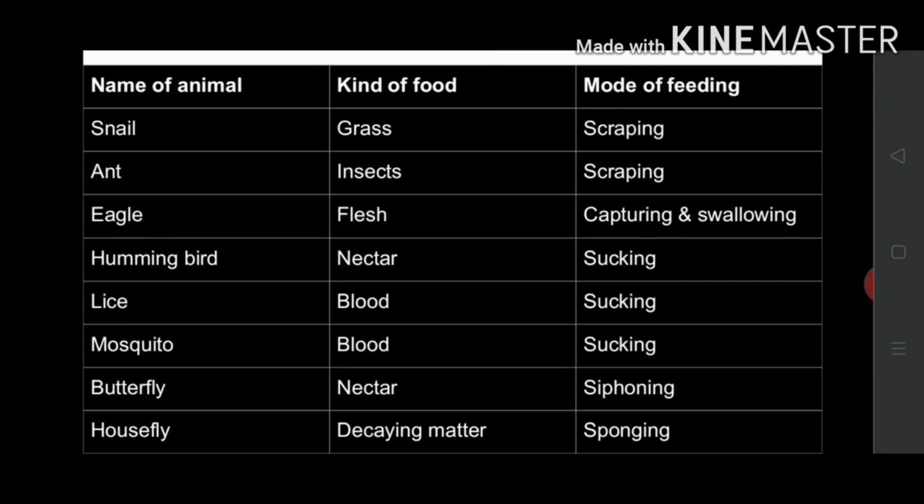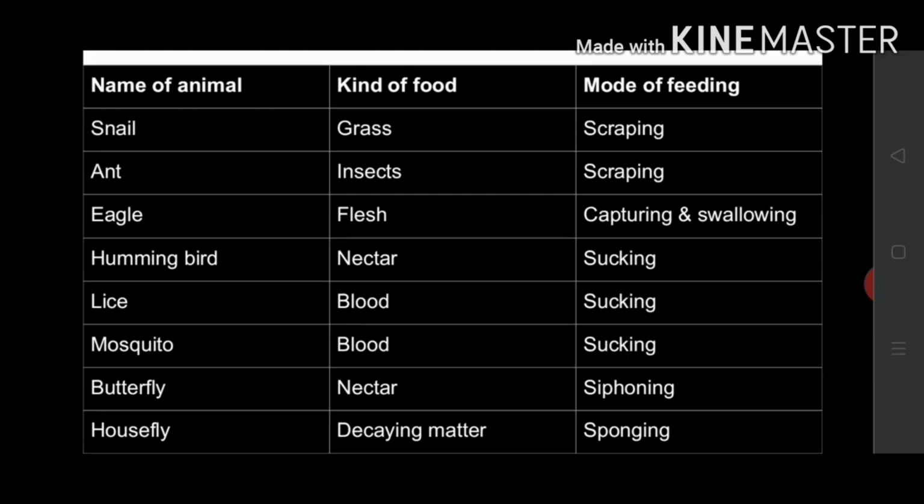Here are other animals. Snail, ant. The mode of feeding in snail and ant is scraping. Do you know what is scraping? It is the mode of nutrition in which an insect scrapes the food with the jaws.